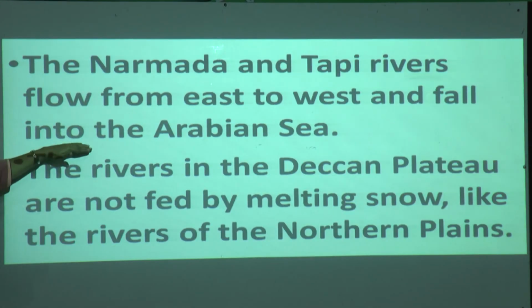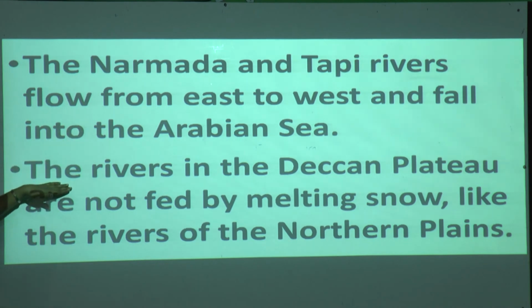Now I have explained this point. Now come to the next point: the rivers in the Deccan Plateau are not fed by melting snow, like the rivers of the northern plains. In the previous chapter we learned about the northern plains and northern mountains, where the water comes from the Himalayas as the snow melts, so those places have water throughout the year. Whereas in the southern part, we do not have the Himalayas here. So how will the water get here?